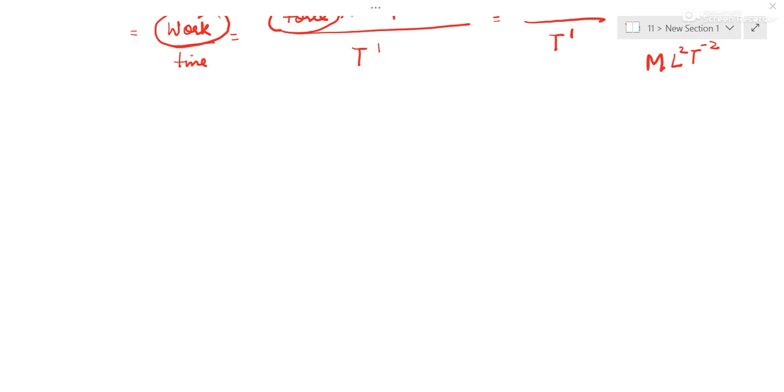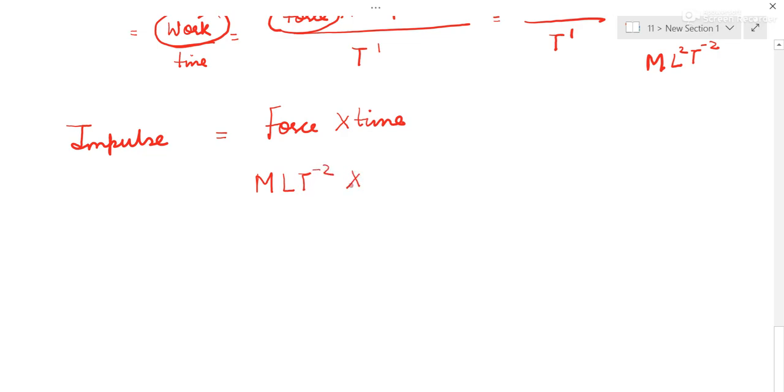Then we have impulse. The general formula of impulse, you have to learn, is force into time. So do you remember force? MLT^-2 into T, where T means T to the power 1. So we'll be adding the powers: T to the power minus 2 plus 1. Powers in multiplication will be added; in division, they'll be subtracted. So this is the formula for impulse, MLT^-1.